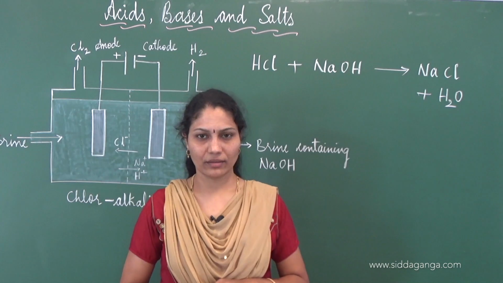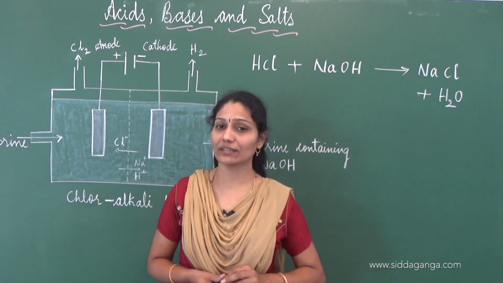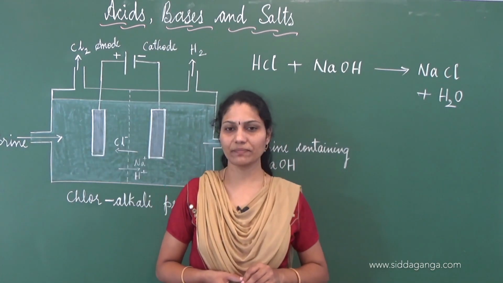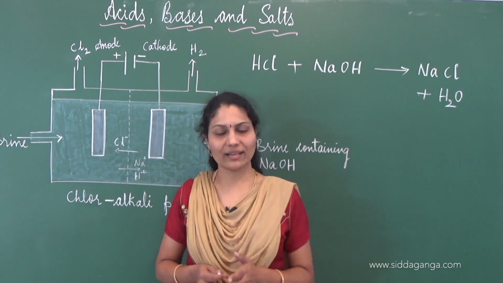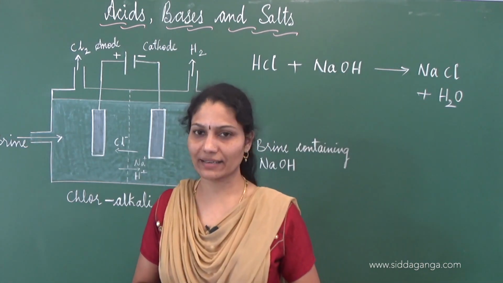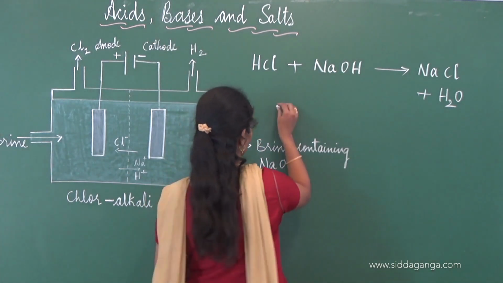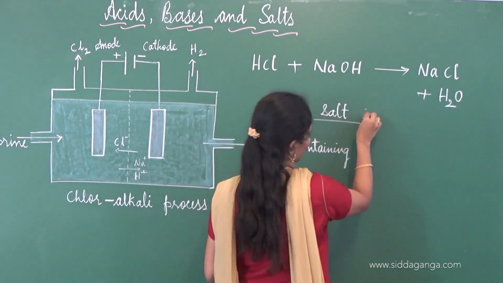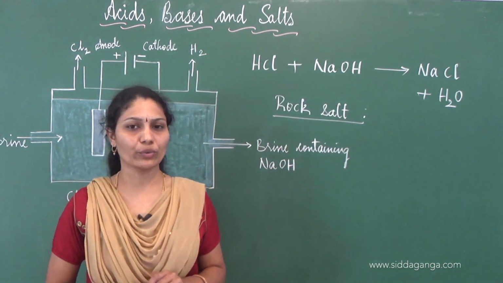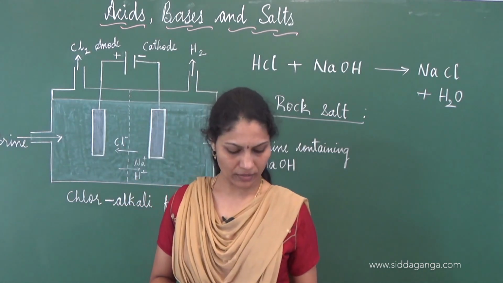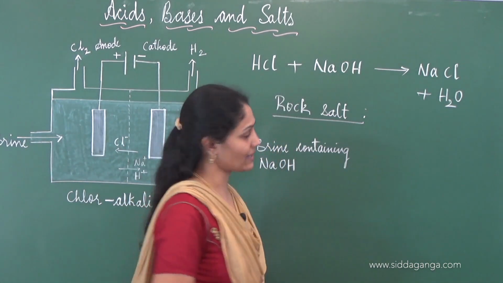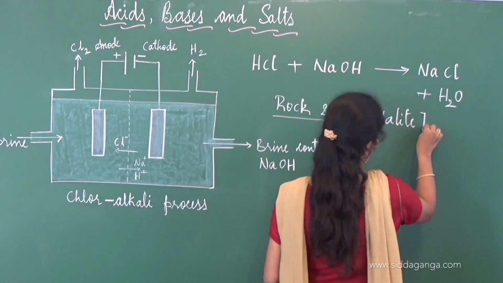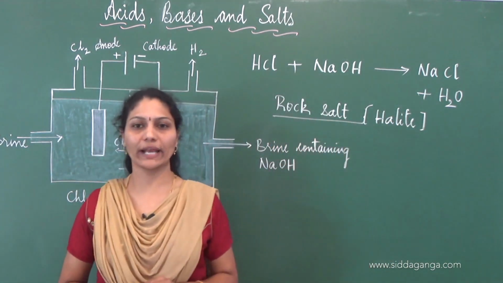You all know that seawater entails various chemicals. Seawater contains various salts dissolved in it. Sodium chloride is separated using particular techniques. You must also have heard of the term rock salt. What is this rock salt? This rock salt can be attributed to the mineral form of sodium chloride. This rock salt is referred to as halite, and this is referred to as the mineral form of sodium chloride.